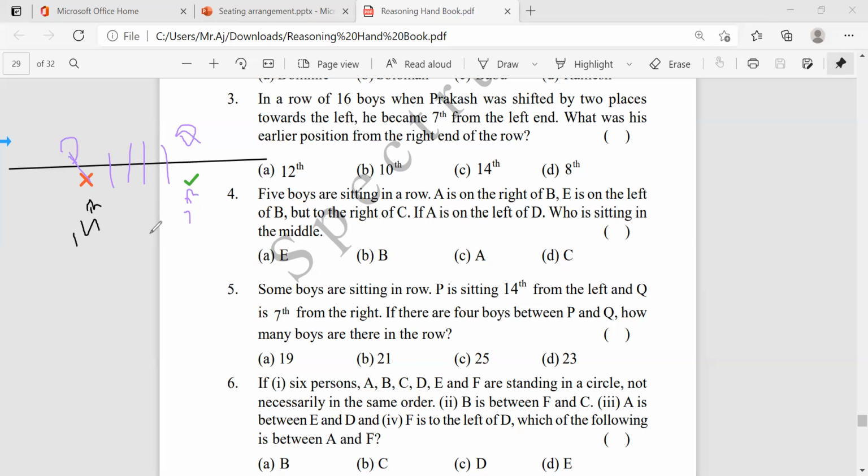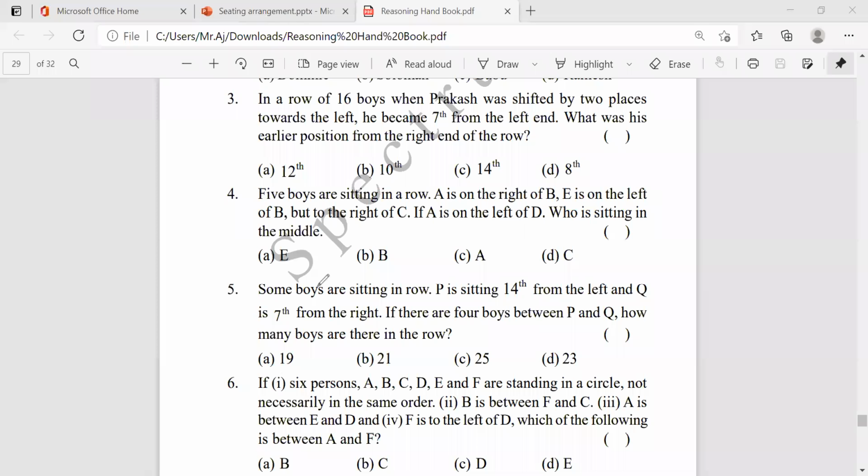How many boys are there in the row in total? Directly you can say, from here 14 members are there, and 4 members in between, plus 7 members from the right. Totally 18 plus 7 is nothing but 25. C is the answer. Right, C is the answer. Totally 25. Is it clear? Guys, again, wait a minute.